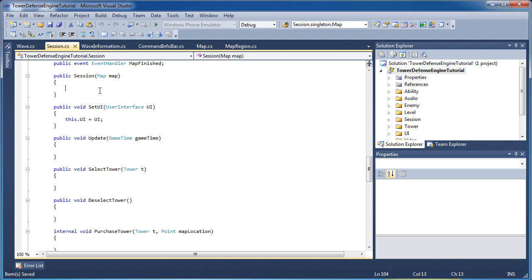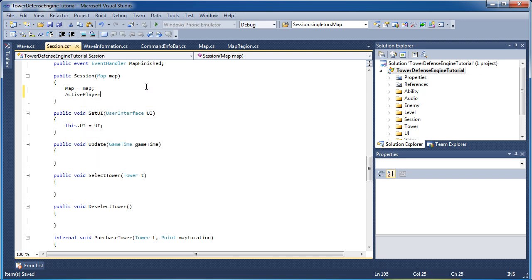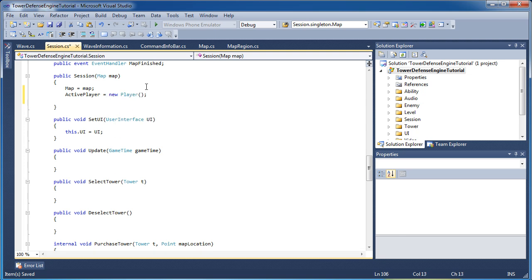Now the Constructor will initialize all of our lists, get a local reference of the map that we pass in, set our current health, and set the money display, tower display, and health display, and just set all of our variables to their default value. So map is equal to map. Active player is equal to new active player. Active player.money is equal to, let's convert it to a UInt, unsigned integer, since we cannot have negative money, map.money.